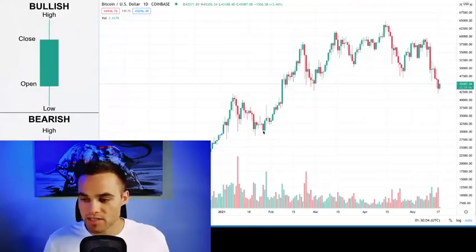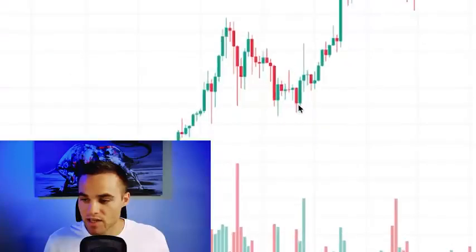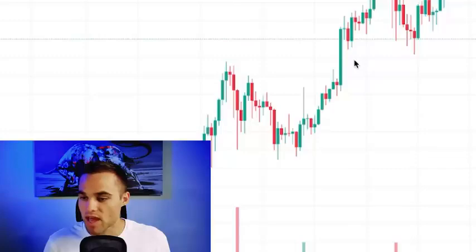So with that being said, there's a lot of different what are called Japanese candlestick patterns, and each one of these patterns has a different psychology and means something different. I'll point out some of the most common candlestick patterns that you may want to look for. We saw a red candle here, and then a very big green candle right next to it, which completely engulfs the previous candle. This is what's called a bullish engulfing candle. And generally when you see this, price heads on upwards, okay?